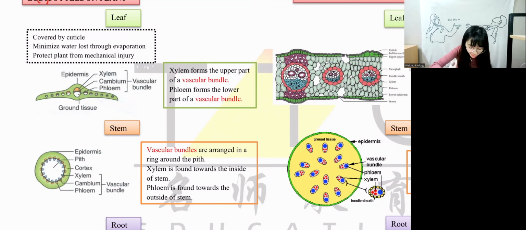Epidermis, they are covered by cuticle. Okay, this is the characteristic of epidermis. They are covered by cuticle, which is the waxy layer. They want to prevent excess water loss and they want to protect the plant from mechanical injury. We have mentioned that what is a mechanical injury?